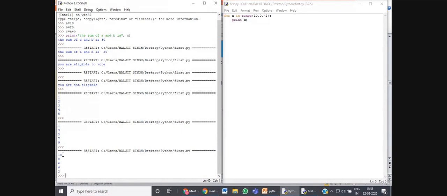Yes, it's a reverse sequence of even numbers now, because we are starting from 10. The first value is 10, and one number is skipped here, that means one alternate number is printed. -2 tells us that we have to move in the reverse direction. -2 means we have to subtract 2 from the first number. And the last stop value is 0, but 0 is not printed here. Why? Because we are calculating up to 1 only, not to 2.